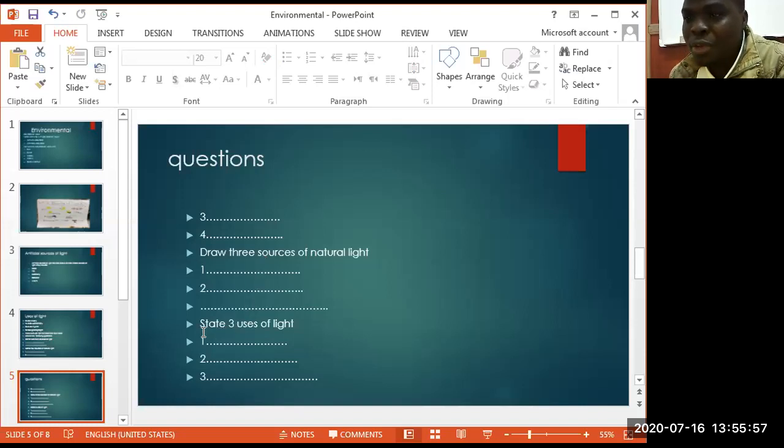Uses: I told you that light is used for seeing clearly, light is used to avoid accidents, light is used to discourage pests, and light is also used by plants to make their own food. And as I repeat, it is used to see clearly. Without light, you cannot see. It is used for taking photographs. Without light, you cannot take photographs. It is used by plants to make their own food. It is used by us to read. Without light, we cannot read.